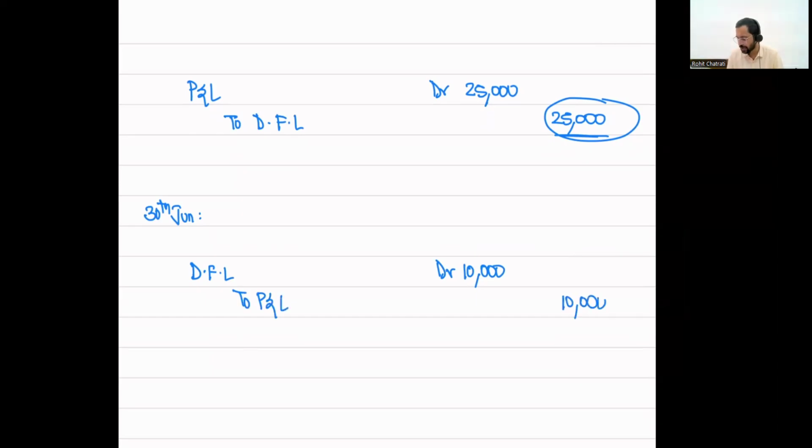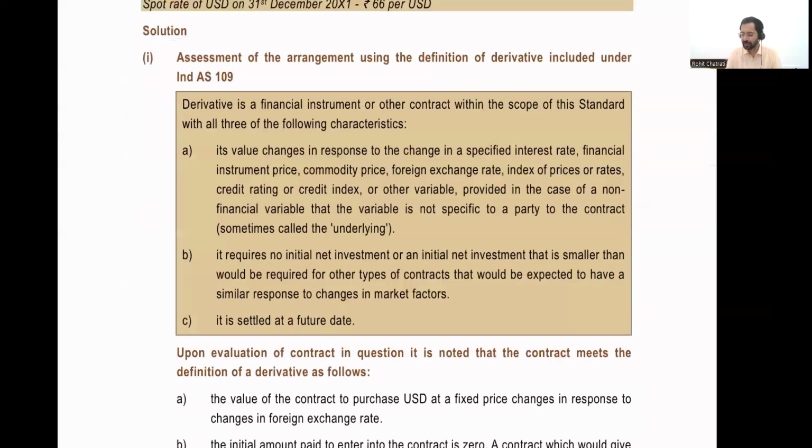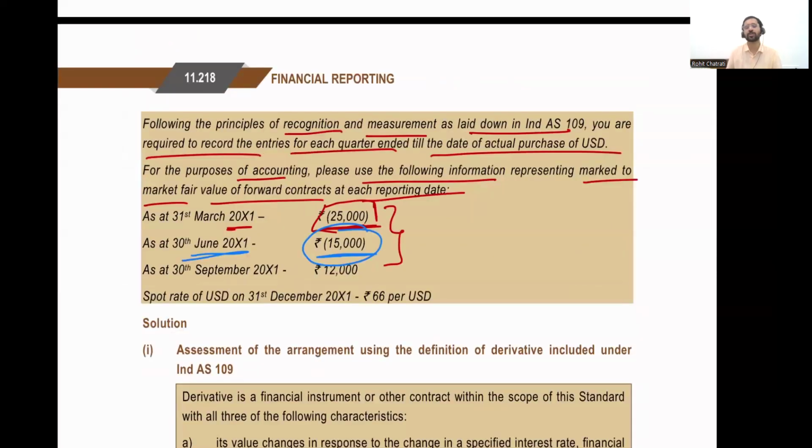All right, so I'm going to credit P&L by 10,000. The first journal was on 31st of March where I actually debit P&L by 25,000 with a corresponding credit to derivative financial liability. On 30th June, I debit derivative financial liability by 10,000 and I credit P&L. The reason I'm doing this is on a net basis, I now only need a derivative financial liability of 15,000. The question mentioned that the net liability should only be 15,000 as at 30th of June. Therefore, I'm reducing my derivative financial liability.